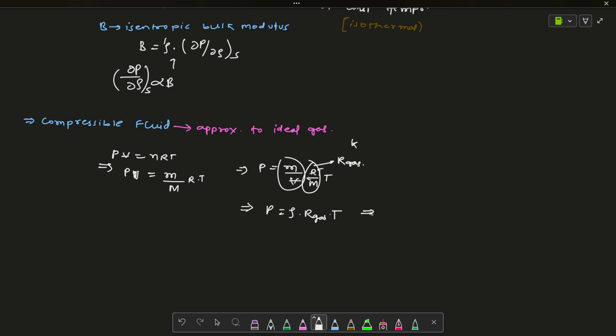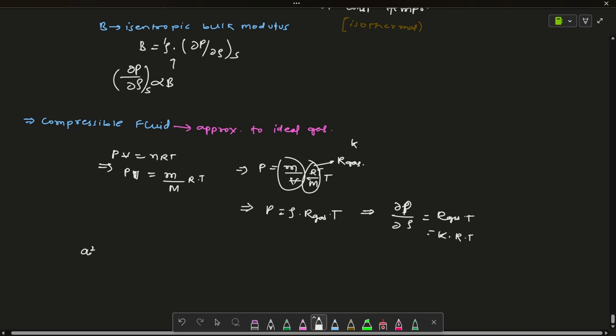And when we take dp by d rho, it will become R gas T, so we can write it as kRT. Now we know that a squared, the speed of sound, is equal to dp by d rho at constant entropy, right?